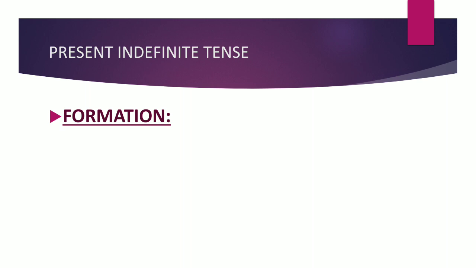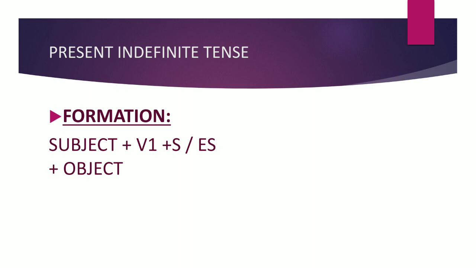Let's talk about the formation: subject plus verb's first form, plus s or es, then object. So dear students, here are verb's first forms: eat, play, sleep, get and go, eat, drink, study, leave. All these are verbs.